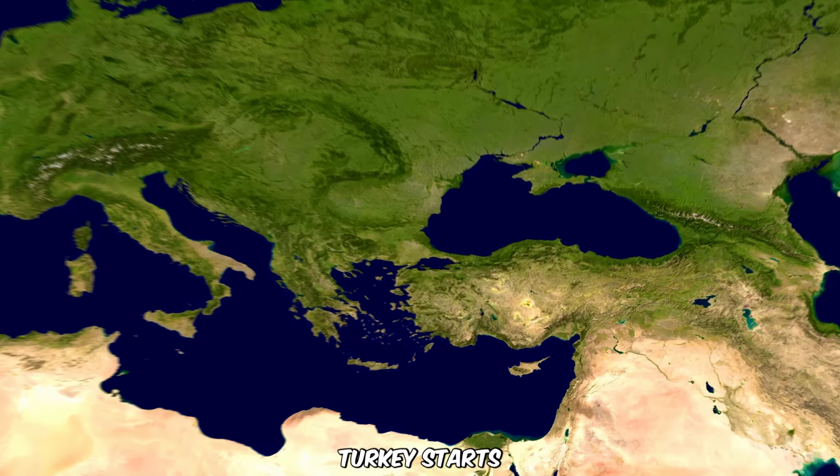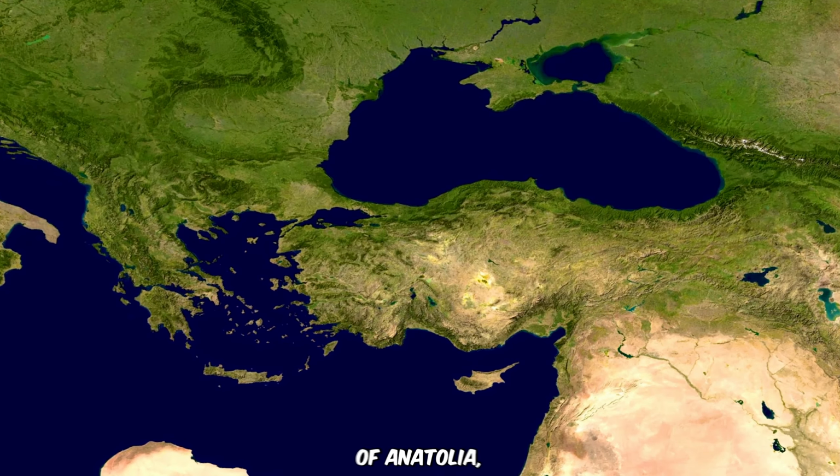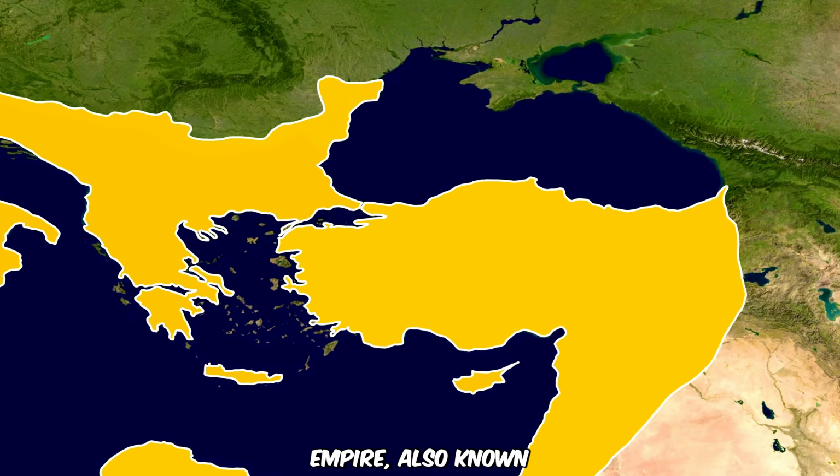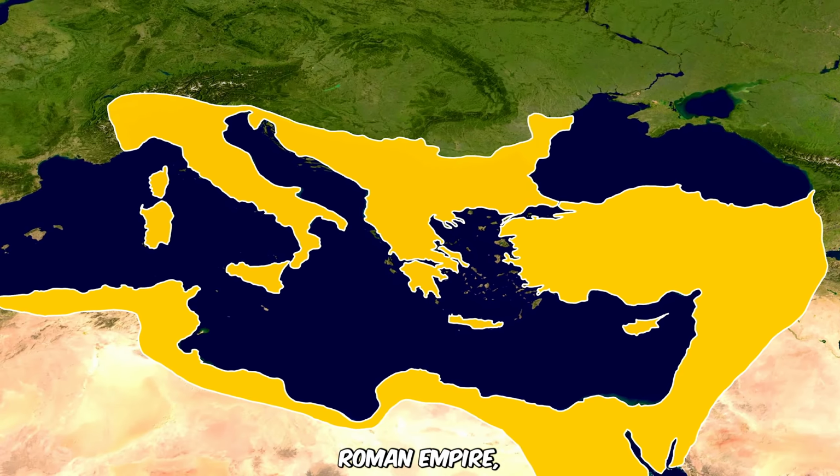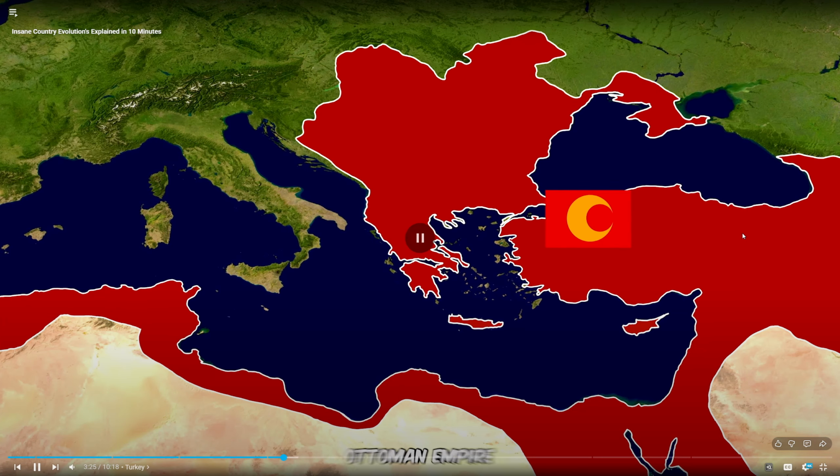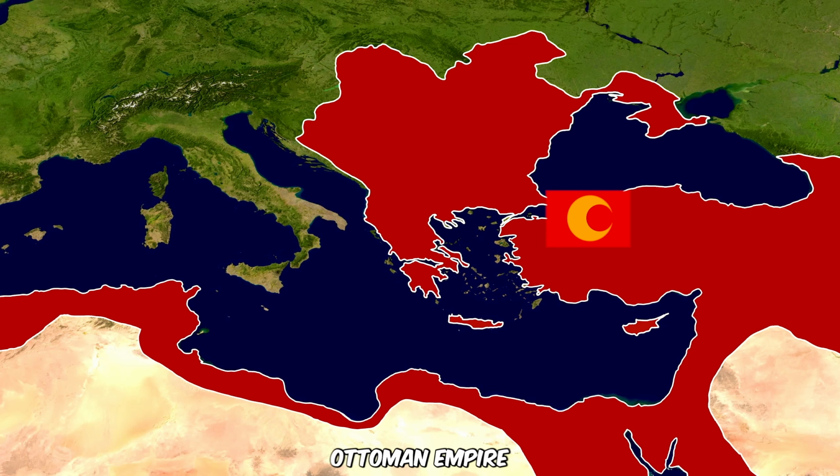Turkey. The history of Turkey starts with the ancient civilizations of Anatolia. The Byzantine Empire, also known as the Eastern Roman Empire, ruled the region until it was invaded by the Turks in the 11th century.